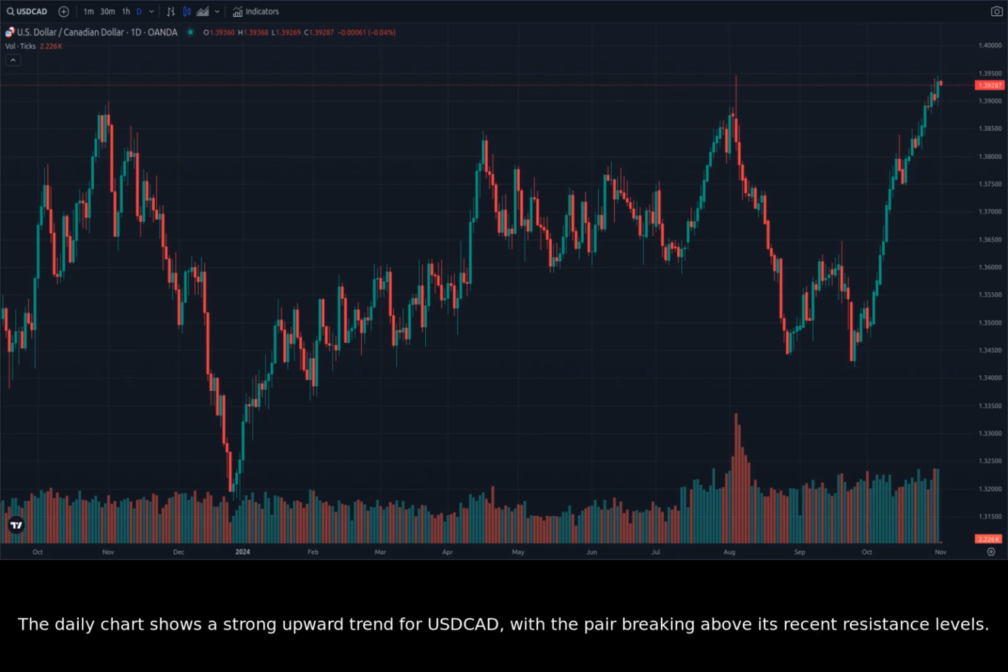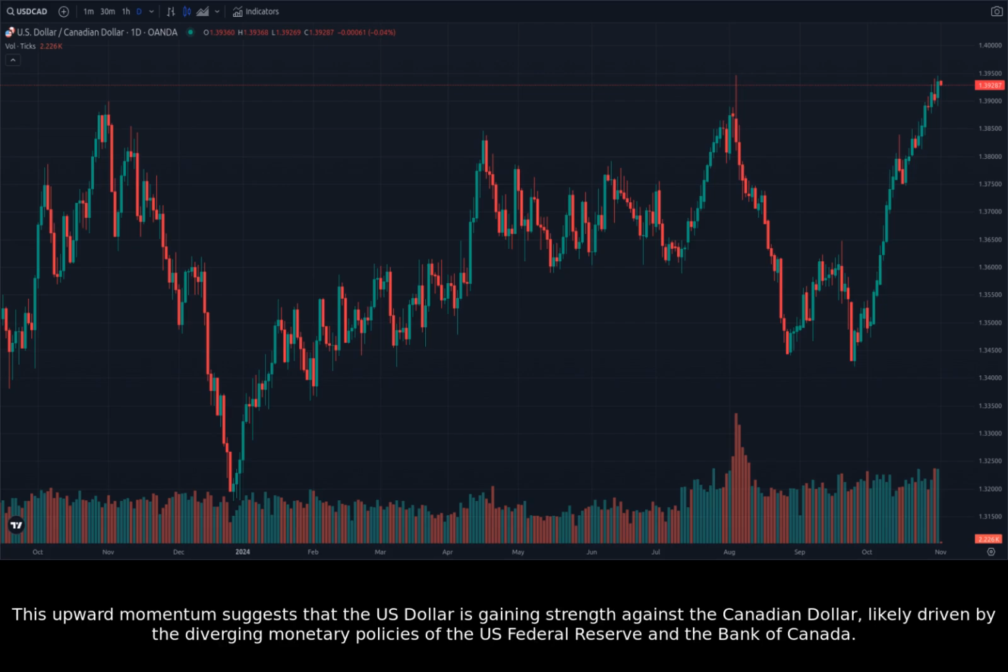The daily chart shows a strong upward trend for USDCAD, with the pair breaking above its recent resistance levels. This upward momentum suggests that the US dollar is gaining strength against the Canadian dollar, likely driven by the diverging monetary policies of the US Federal Reserve and the Bank of Canada.